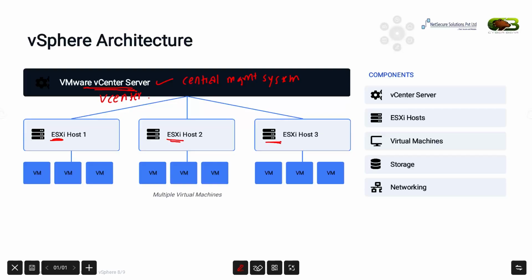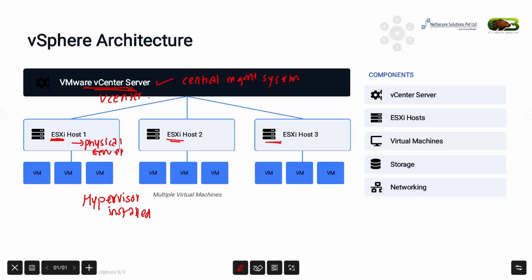So in this example, we have three ESXi hosts overall. Remember, an ESXi host is simply a physical server with the VMware ESXi hypervisor installed on it.